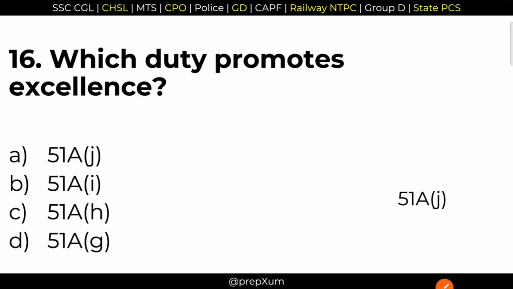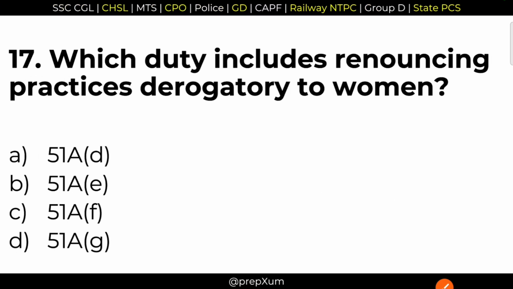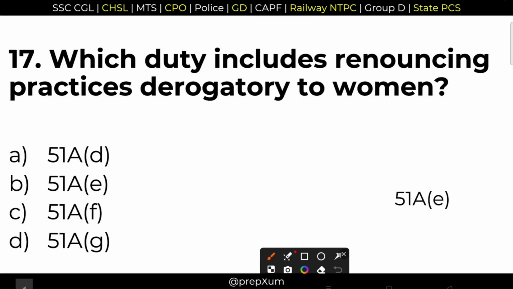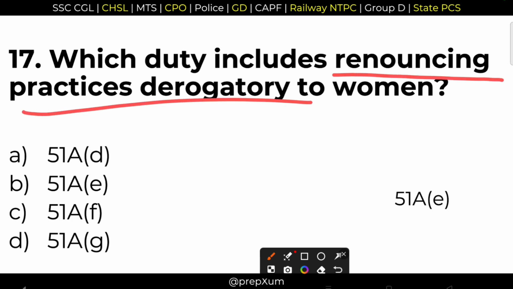Now 17. Question number 17. Which duty includes renouncing practices derogatory to women? Anything that is related to women is always important from an exam perspective. Right answer of this question is option B, 51A(e). 51A(e) talks about the renouncing of any practices derogatory to women. So option B is the correct answer.